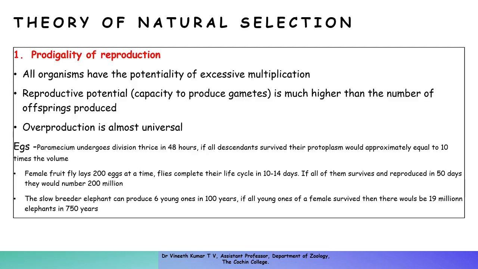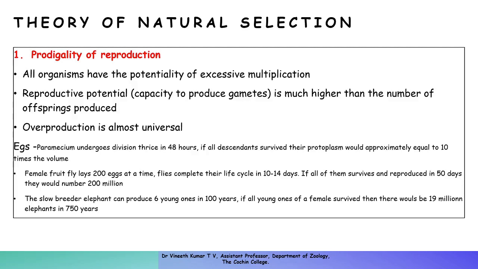Paramecium usually undergoes division thrice in 48 hours, and if all the descendants survived, the protoplasm of all the Paramecia would be approximately 10 times the volume of the earth. That much would be covered by Paramecium if every offspring survived.